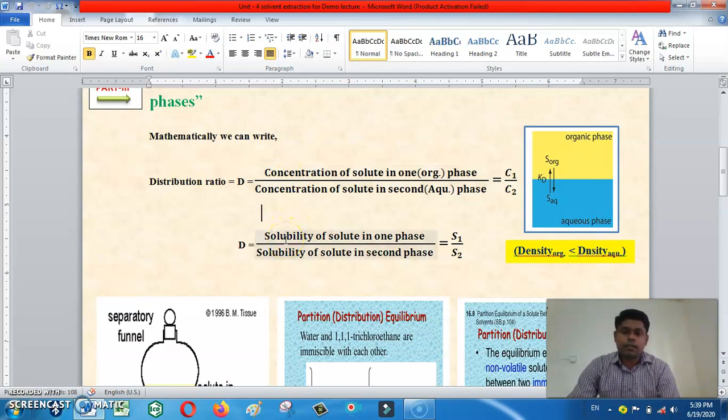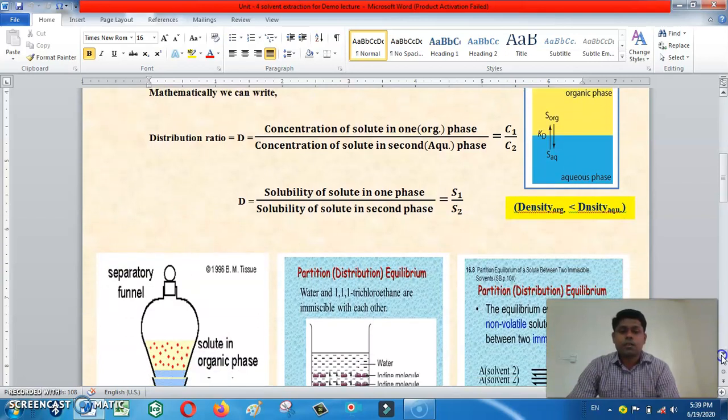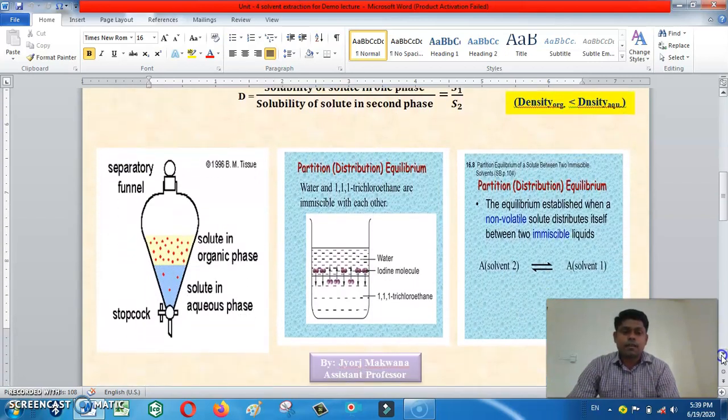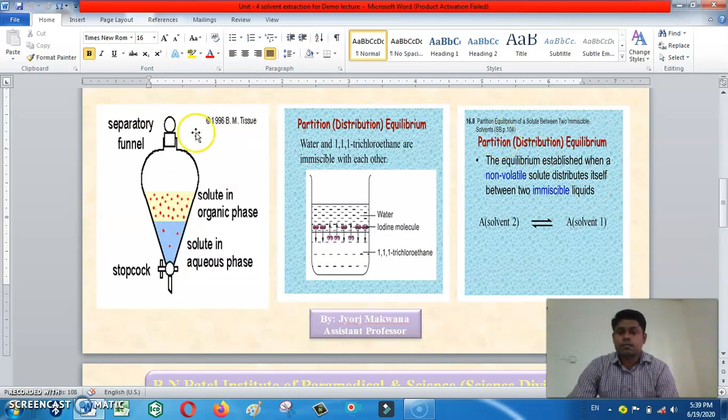The second equation is in terms of solubility. The ratio of solubility of a solute in one phase to the second phase also remains the same. So that is the law of distribution statement and its mathematical form. Some more diagrams are here to understand it.